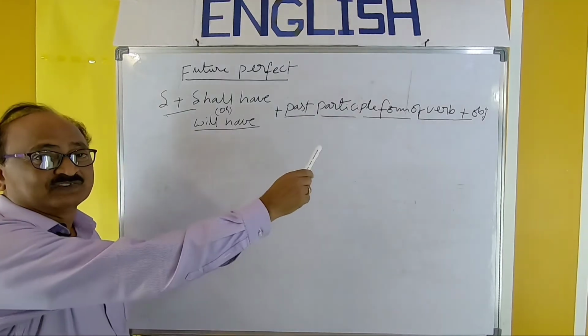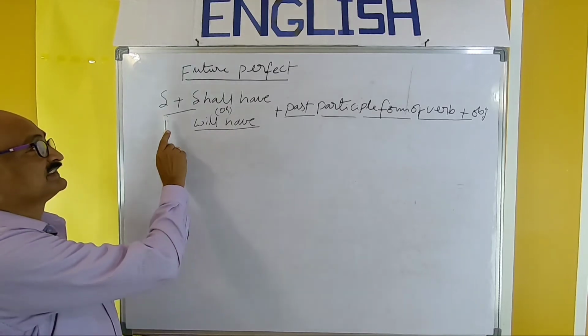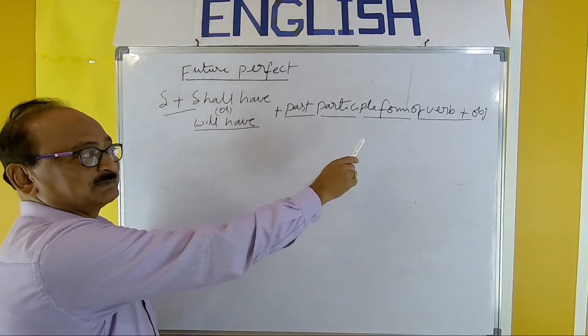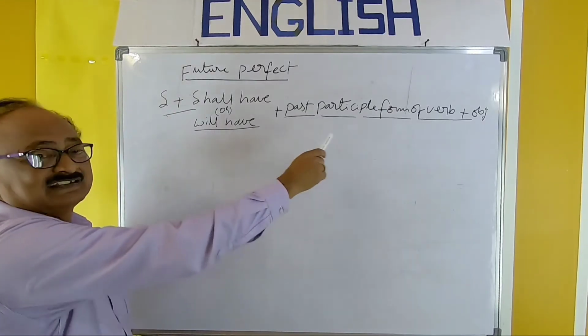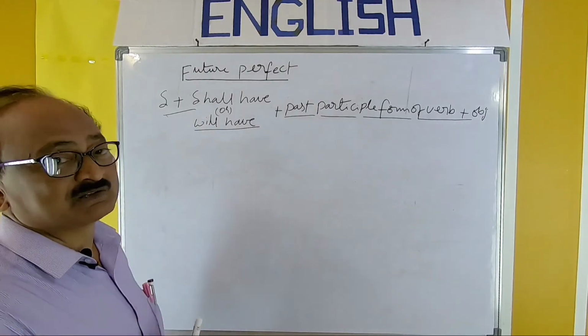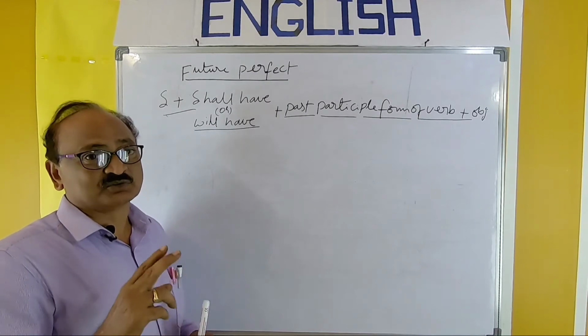So this is the affirmative form, the basic pattern of future perfect. Look here once again: subject plus shall have or will have plus past participle form plus object. Now, the interrogative forms of this future perfect. There are two types of interrogative sentences, that is, questions.